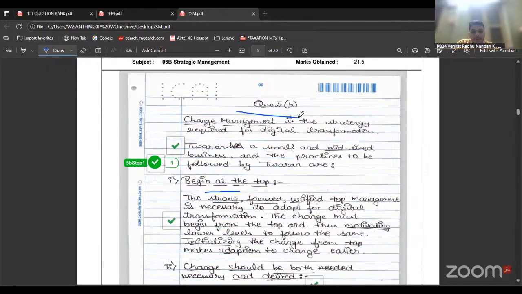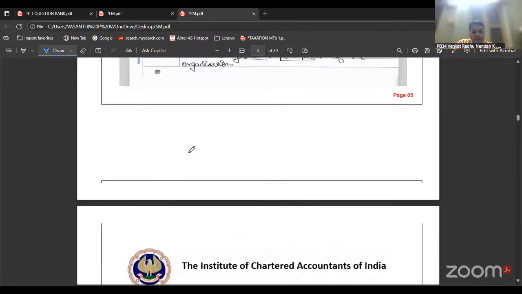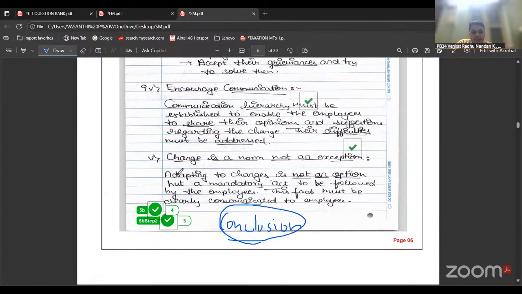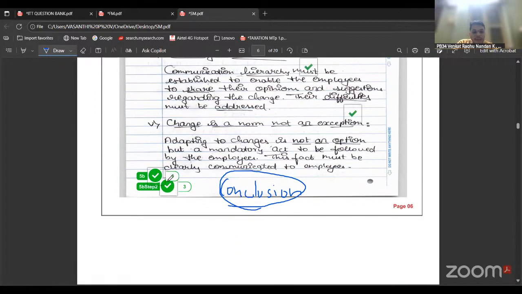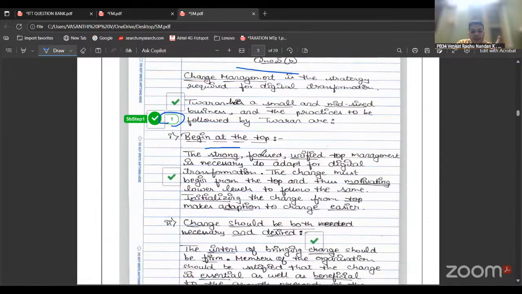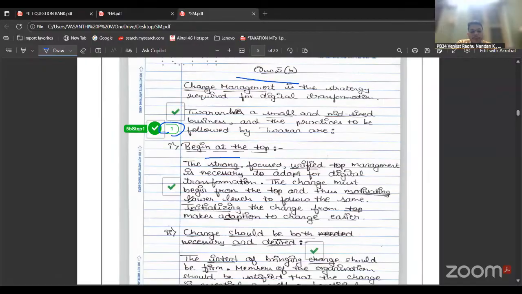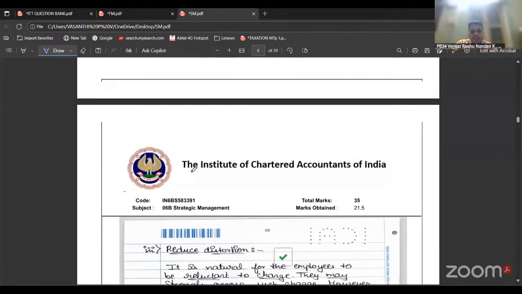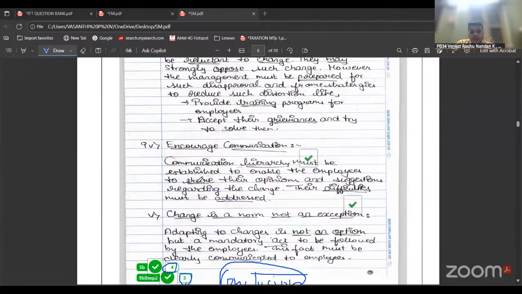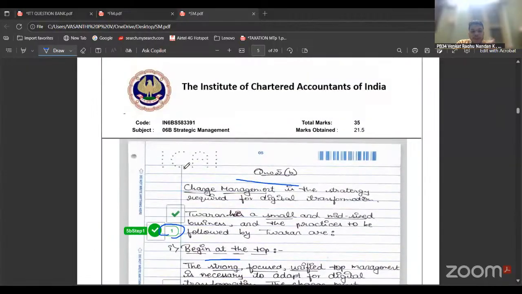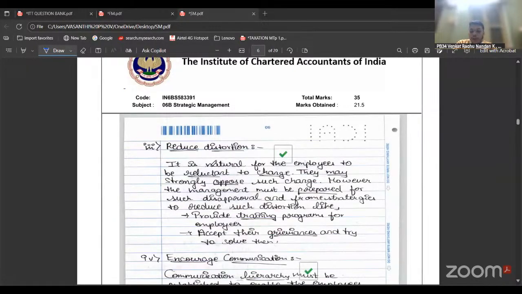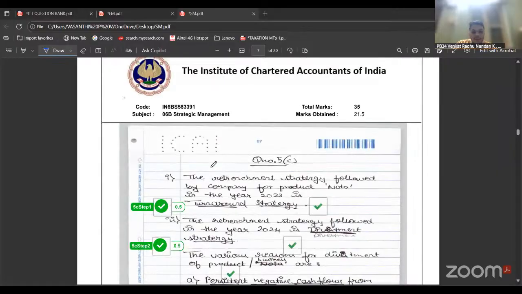Even the question 5B, it was about the change. So the introduction carries 1 mark, and the 4 to 5 points which were there carry 4 marks. She has got 3 marks here, but she hasn't written the conclusion, so she has lost 1 mark. So in this way, we can see introduction 1 mark, the main part of the answer, the points, would carry around 3 marks, and the conclusion would carry 1 mark. So you guys need to write the introduction and conclusion without forgetting, or you may lose easy 1 to 2 marks from each answer.